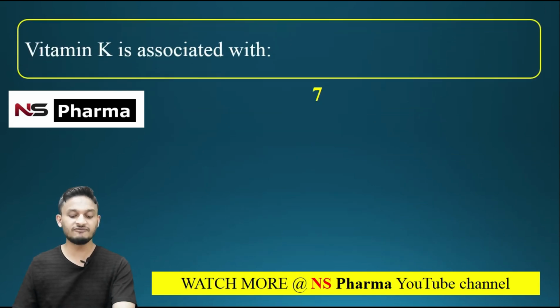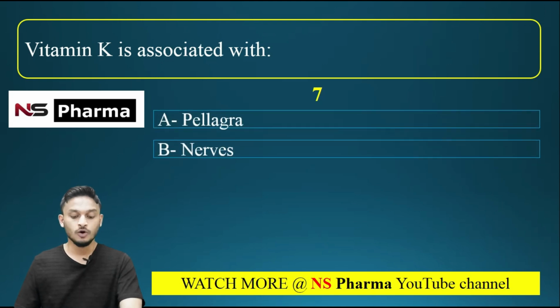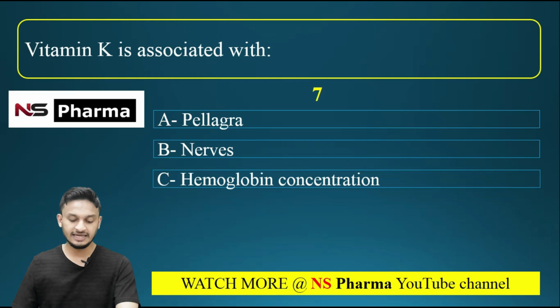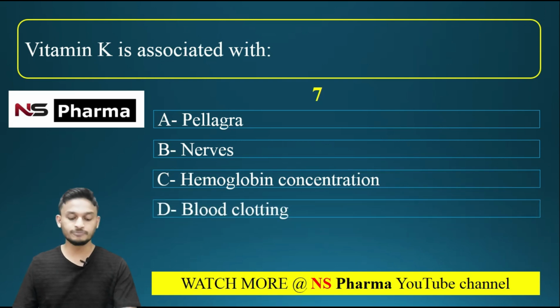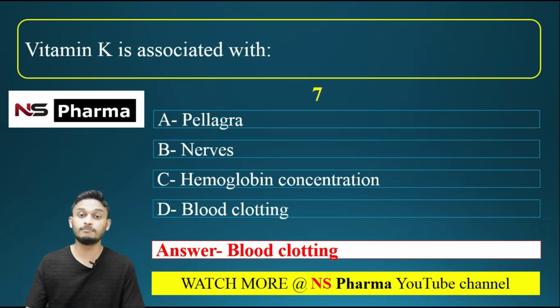Next question, question number 7. Vitamin K is associated with. Options are A, pellagra, option B nerves, option C hemoglobin concentration, option D blood clotting. This is a simple question. The correct answer is blood clotting. Vitamin K is associated with blood clotting.